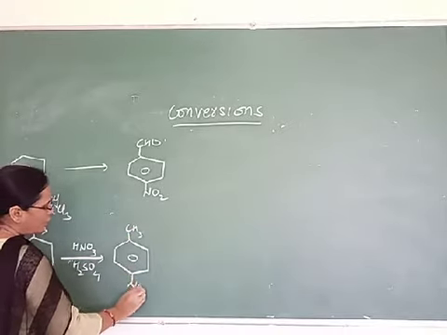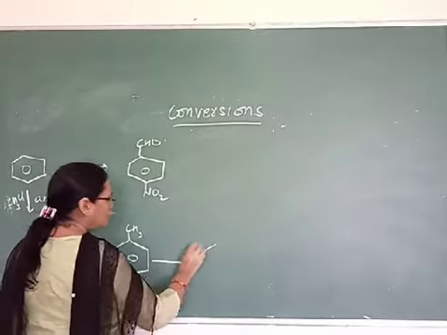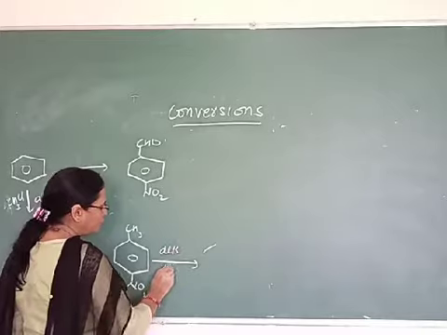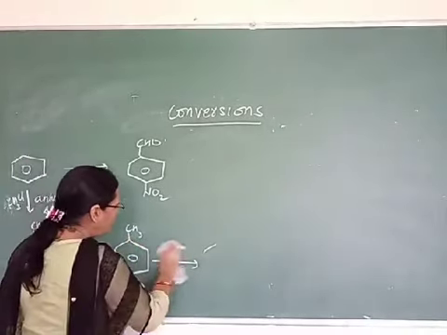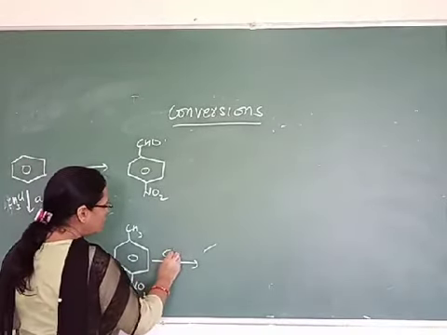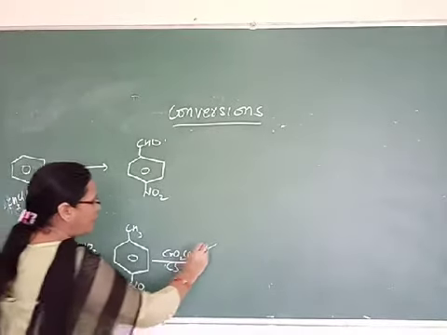At para position the nitro group will come, then do its oxidation, or directly this group can be converted with the help of chromyl chloride, the Étard reaction, CrO2Cl2, treated with chromyl chloride.